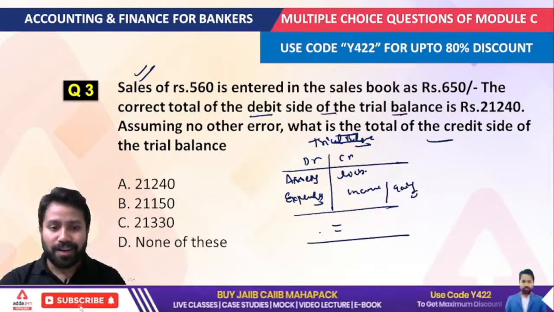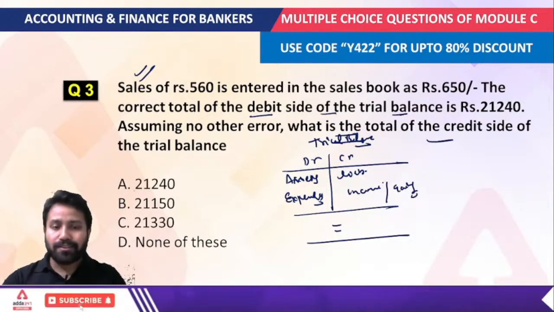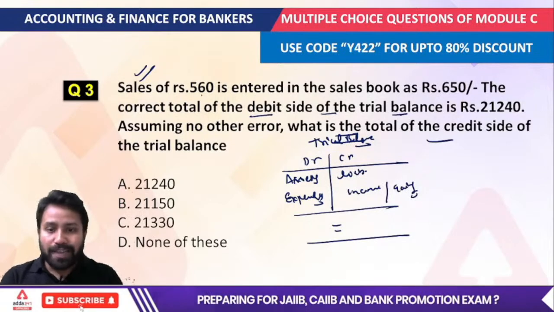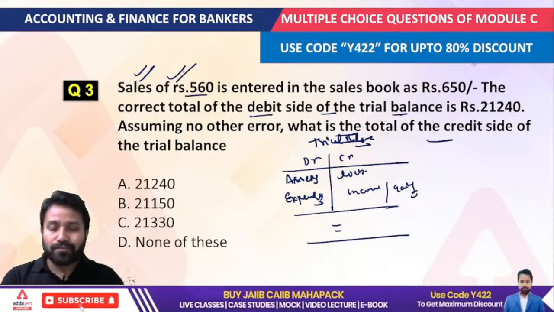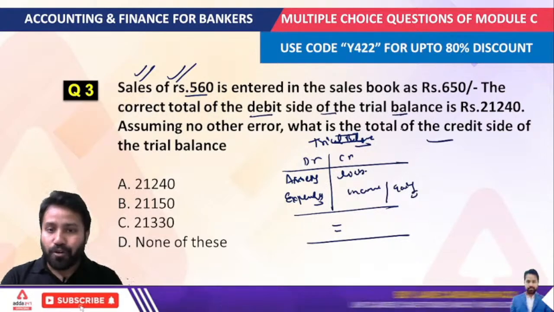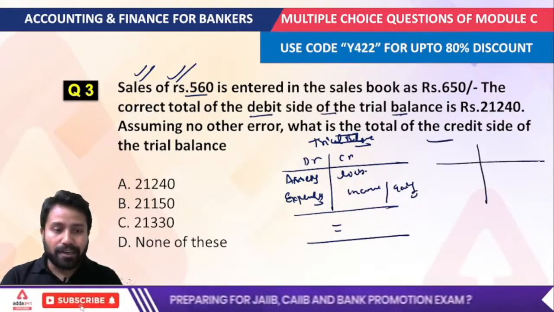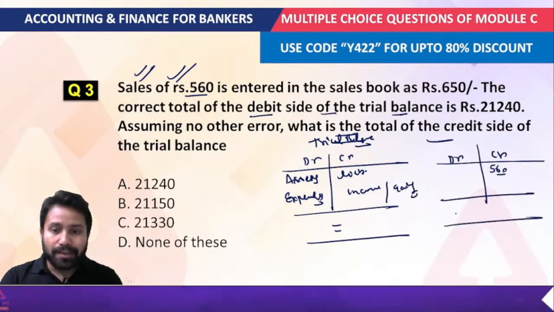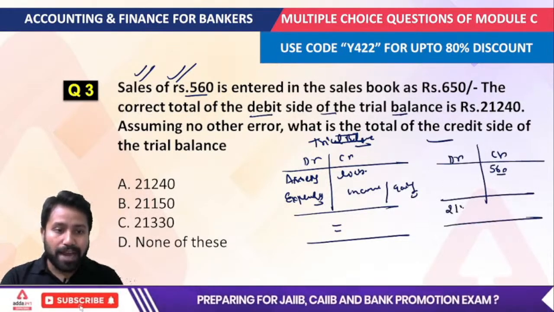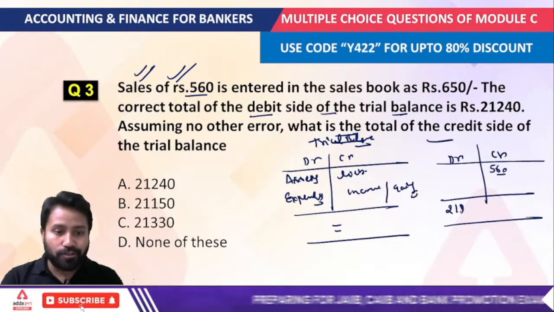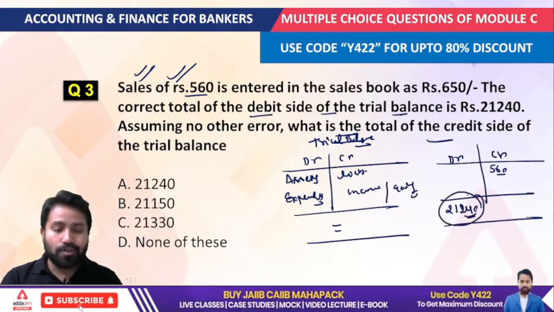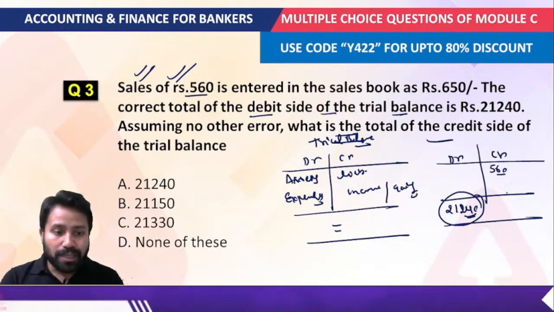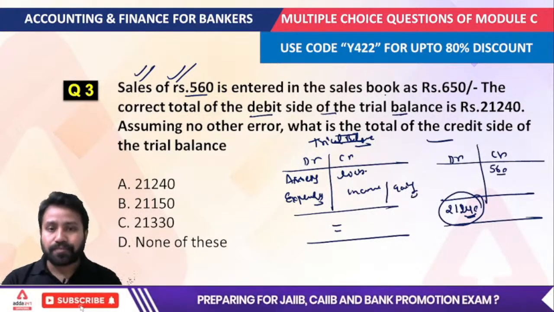Okay, I think it is understandable for everyone so far. Now it is clear that if we have to record the sale of 560 rupees, it would definitely come under the credit side. That means 560 rupees we should record on the credit side, while your debit balance is given here as 21,240 rupees, right? Now what should be the credit balance if this mistake has been made?